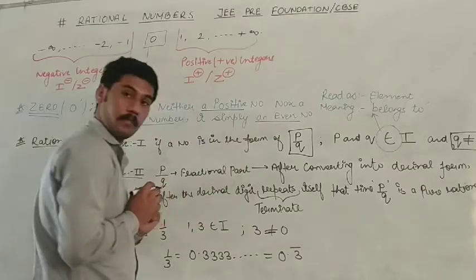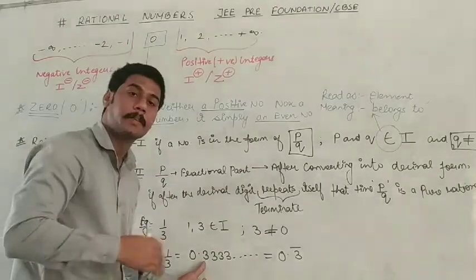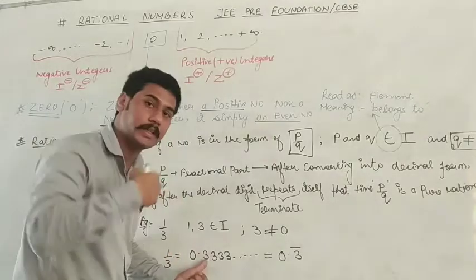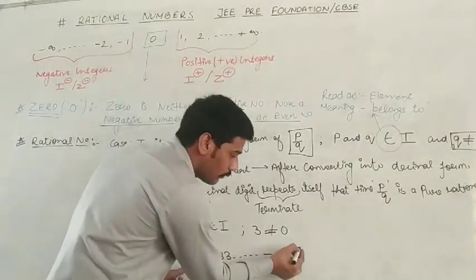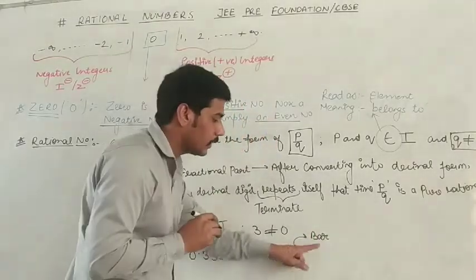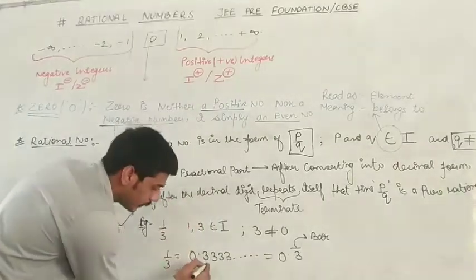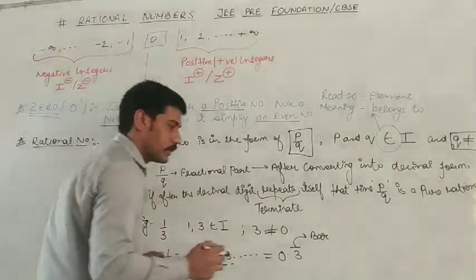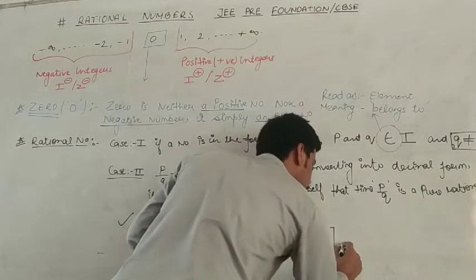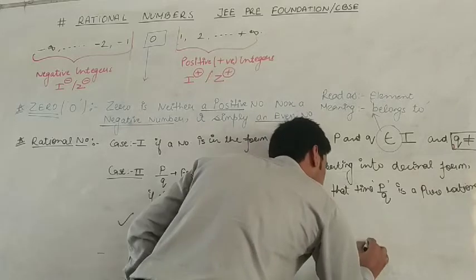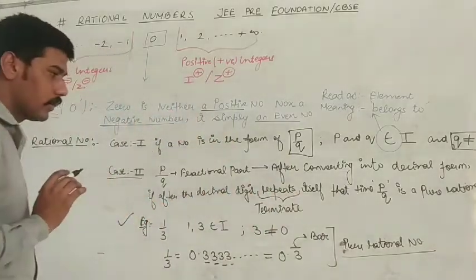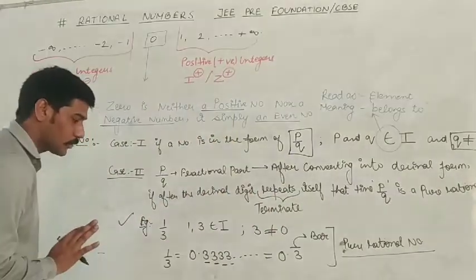It can be rewritten as 0.3 bar. When a digit repeats itself, that number which is repeated, we can write in the form of a bar. This sign is known as bar. 0.3 bar. So listen here, 3 repeats itself, so we say it's a rational number. It's a pure rational number. Okay, understood? I hope you understood.